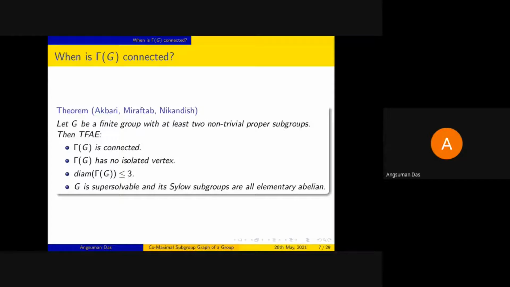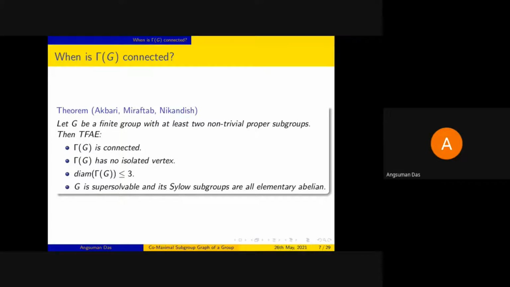It's a useful result in the sense that you cannot have gamma G, say for example, as a disjoint union of K2 and K3. So if it has no isolated vertex, it has to be a connected graph.